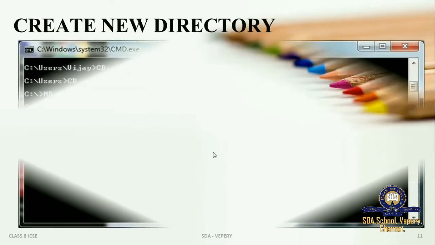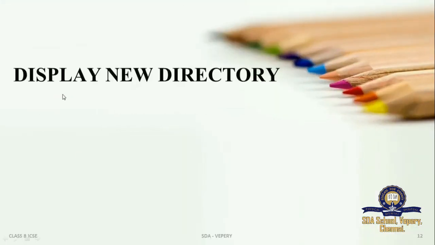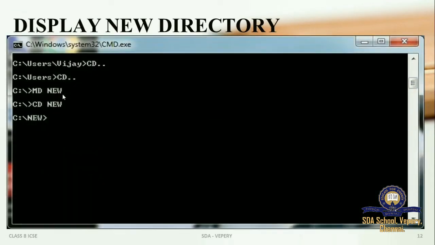Okay. Now you are going to create a new directory with the help of md command. So through this md command, you will be creating a new directory in this character user interface. Once you give the command md, a new directory will be created for you. And after creating a new directory, how to display the new directory? You have to give again the cd command and once you give the cd command, it will be changed into new directory. From here onwards, you can type anything you want to store in that directory or work in that particular directory.